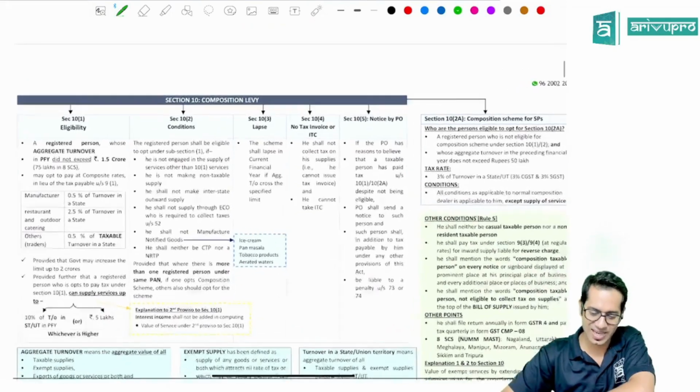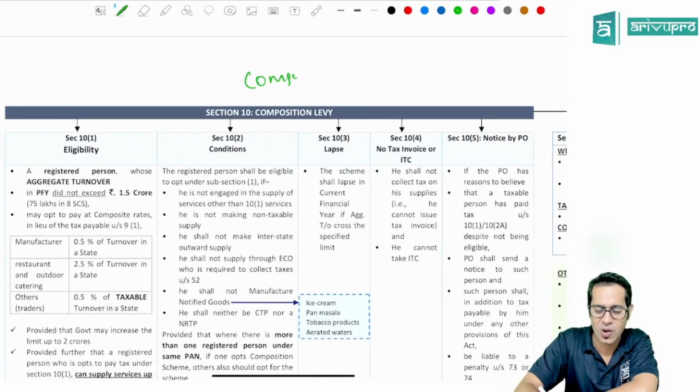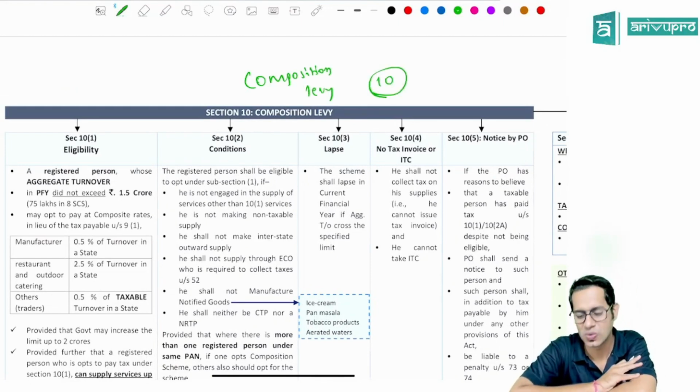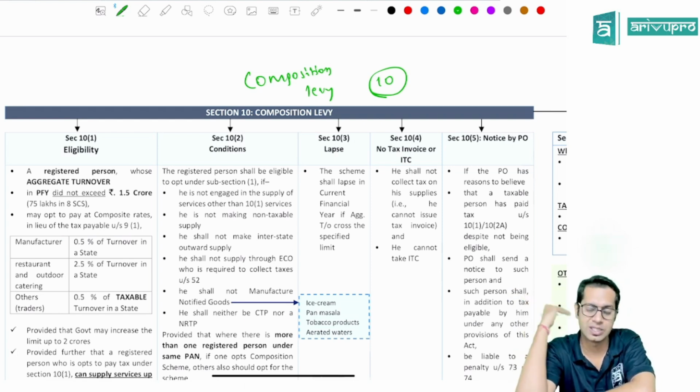So now the next topic for our discussion is composition levy. Fantastic topic, composition levy. Only one section, section 10, talks about composition levy. Under GST law, if you take registration, normally you'll be a regular dealer, but there is one more type of dealer you can become under GST law.